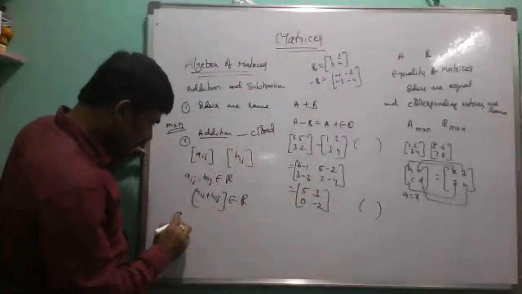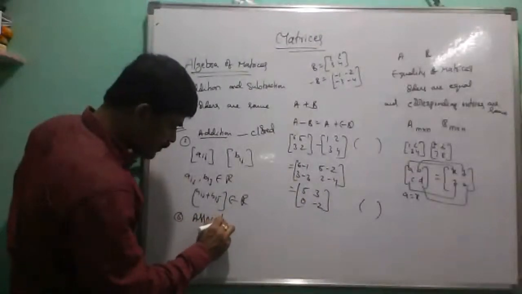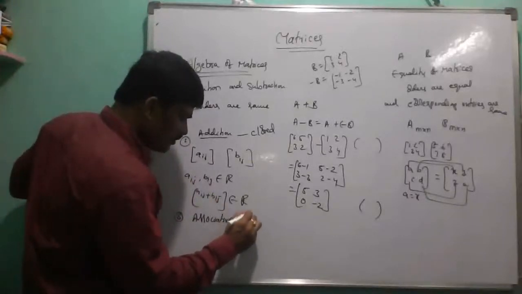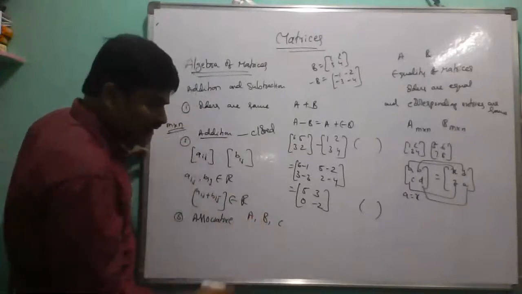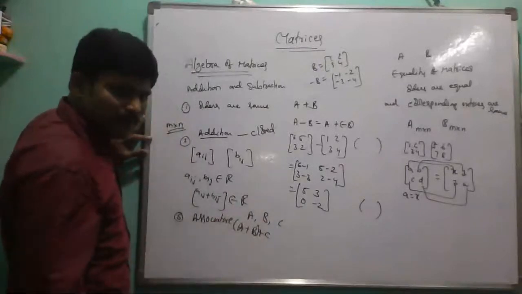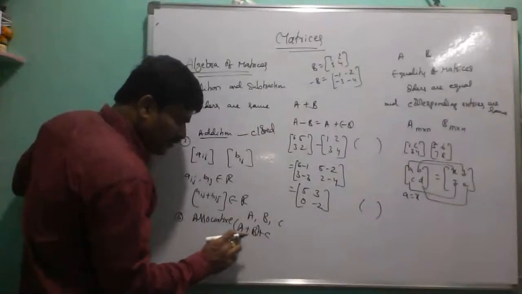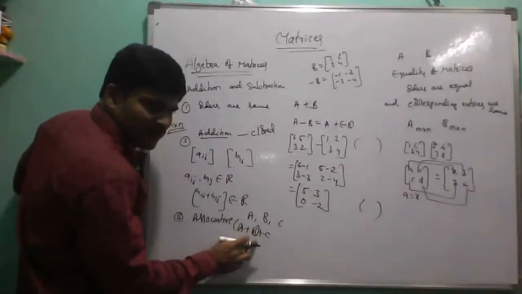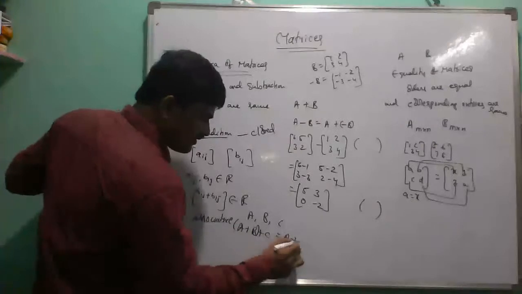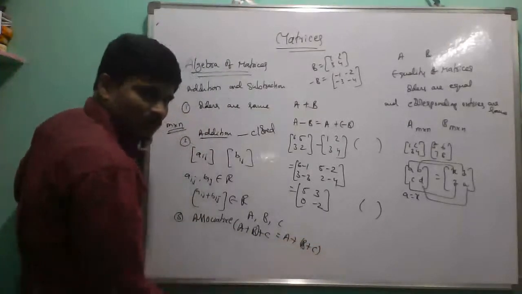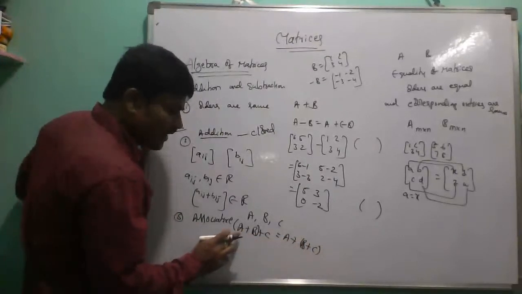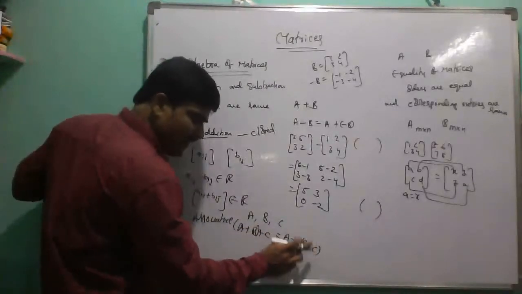Similarly, the next property is associative. Associative means here we take three matrices of the same order, A, B, C. In that we write A plus B plus C. First we take A plus B, and next we add the new matrix C to the summation of A plus B. This is always equal to first taking B and C and summing these two, and then adding the first matrix A to the sum of B and C. So we write (A plus B) plus C equals A plus (B plus C).